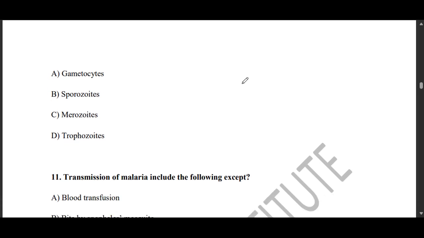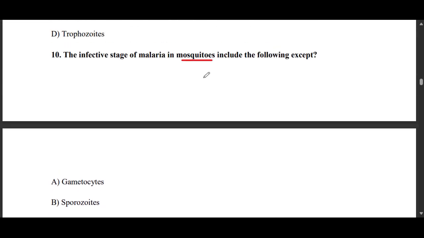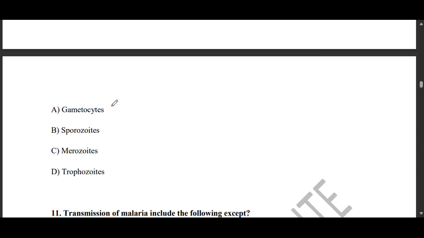Meaning three of these options given here act at the infective stage of malaria in mosquitoes, except one.